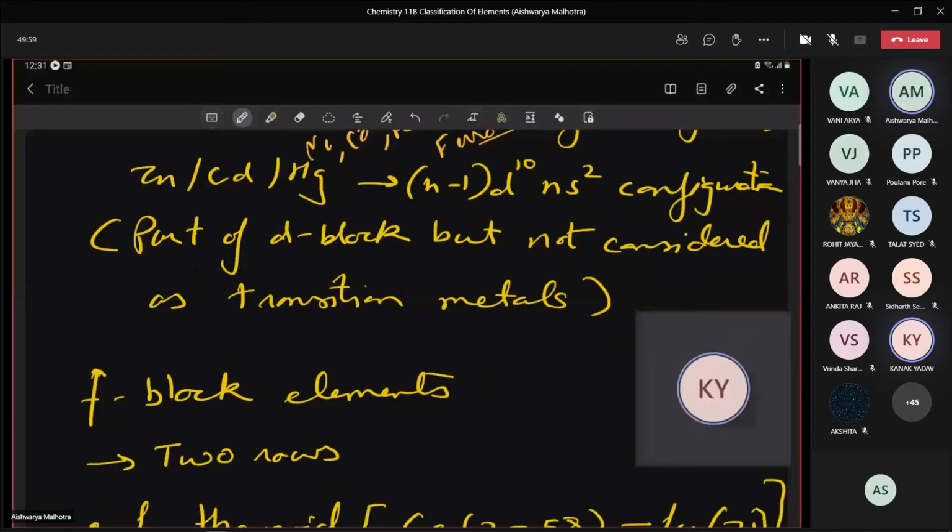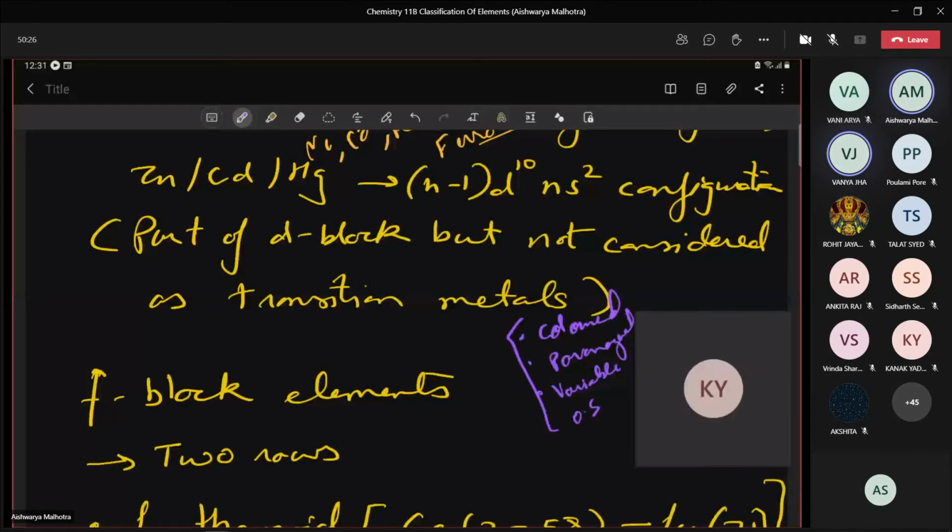Ma'am, forming colored compounds. First one, colored one. Paramagnetism. Very good. Paramagnetic. Variable oxidation state. So these three properties, which are mainly associated with the transition elements, cannot be shown by these three elements, zinc, cadmium and mercury, because of the presence of completely filled d orbital. So we don't consider it as a part of transition metals. We consider it as a part of D block, but not as transition metals. Is it okay?